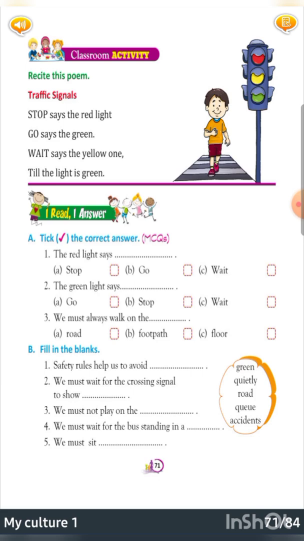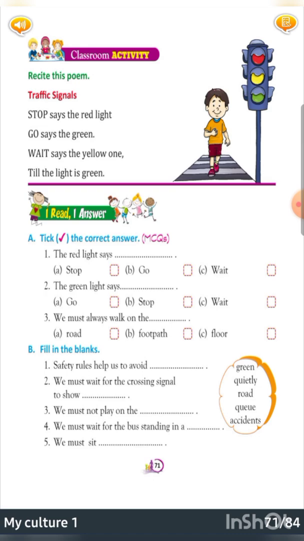And it happens when the light turns from green to red also. Suppose the light is green, right? The traffic is going on, but it will not turn red suddenly. First of all, it will turn from green to yellow or sometimes orange. It means the light is going to turn red now. Okay, you must be ready not to move or to stop, right? So only this was there in the poem.